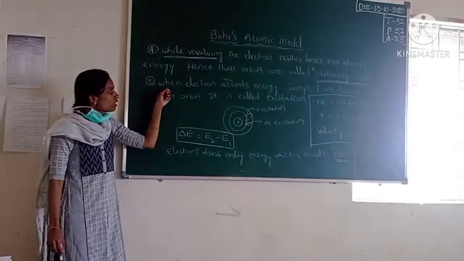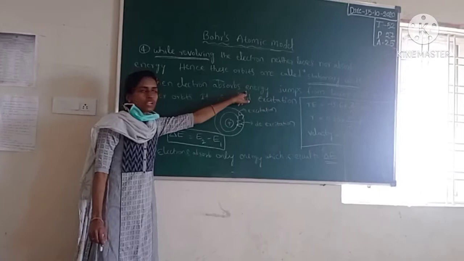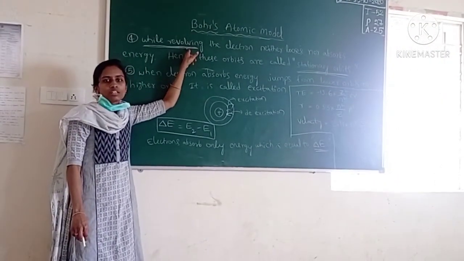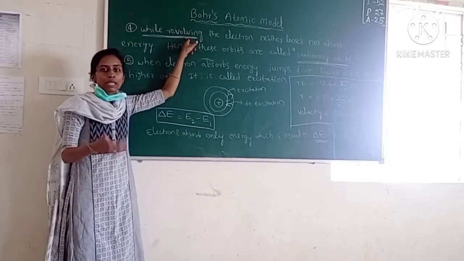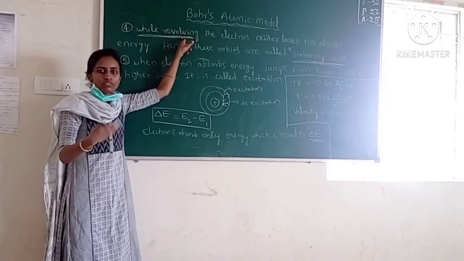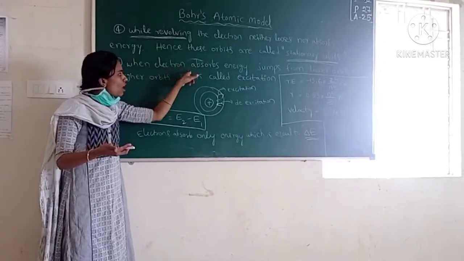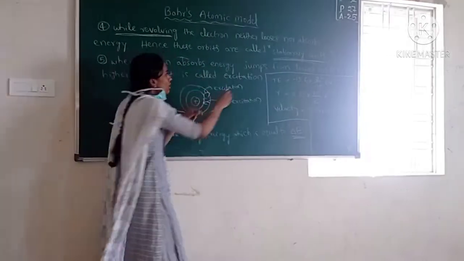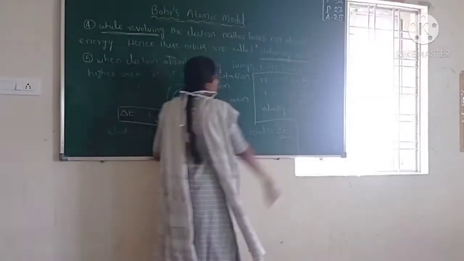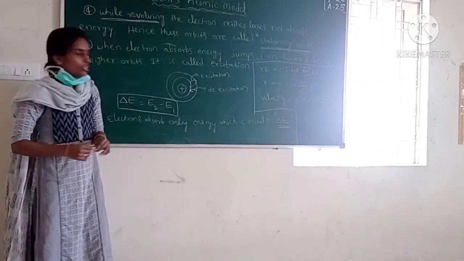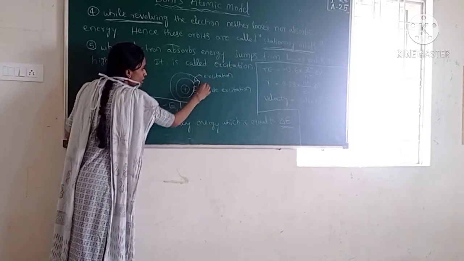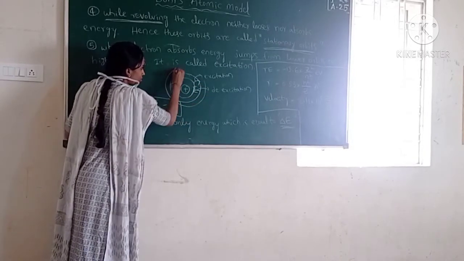And the next one, when an electron absorbs energy. While revolving, it doesn't lose or gain energy. Suppose we supply energy, then it will absorb energy. When it absorbs energy, it jumps from a lower orbit to a higher orbit. Here this is the lower orbit and the next levels are higher orbits.